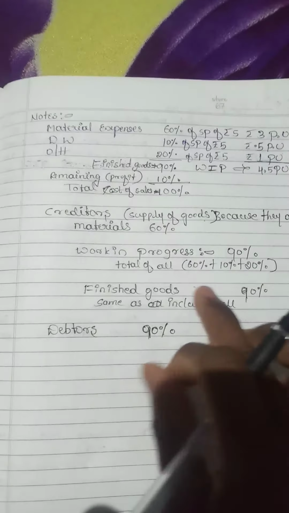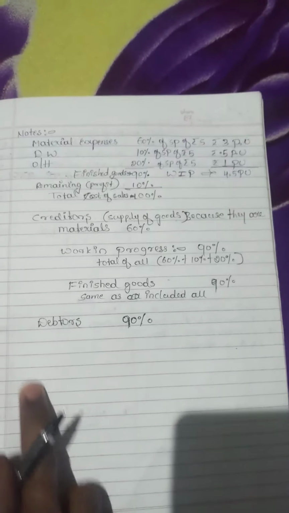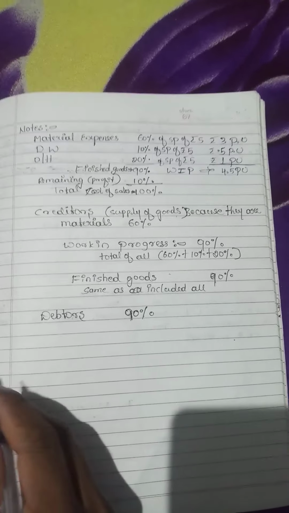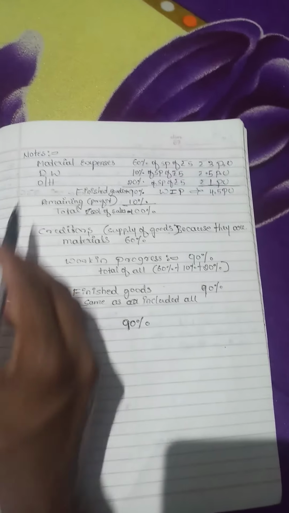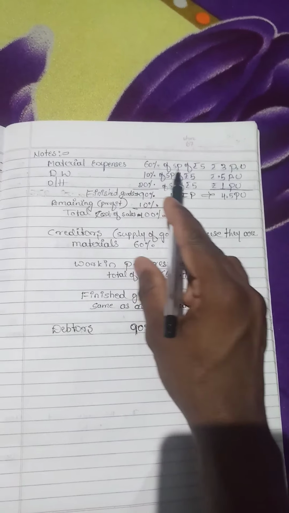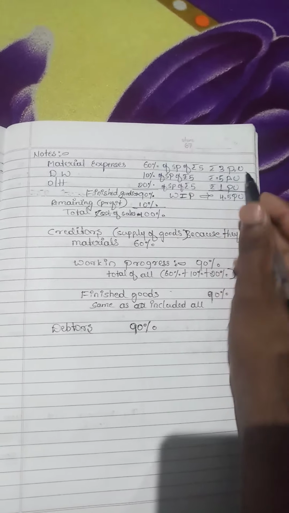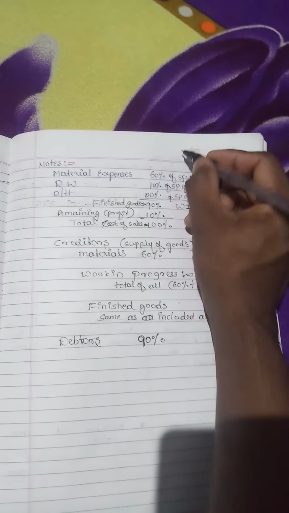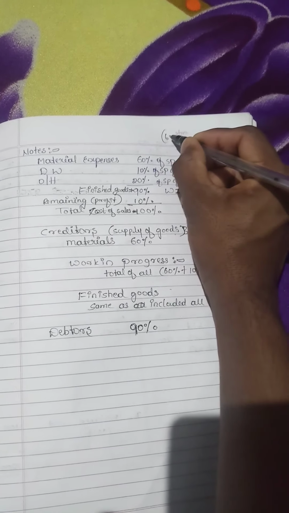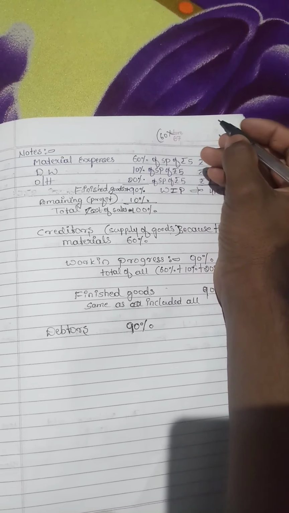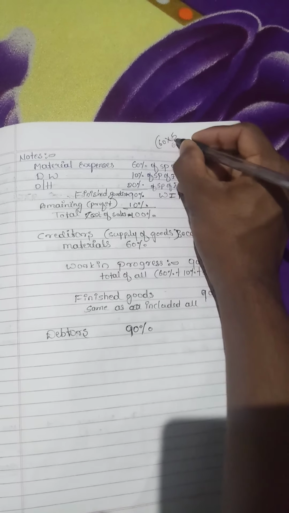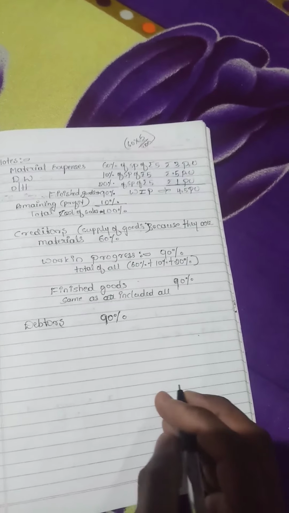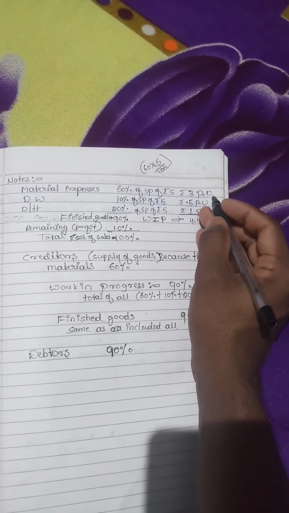Notes to clarify or calculate the information given in the question, that is notes. Materials expenses, 60% of selling price, which is 5 rupees, is 3 per unit. How will we consider this? 60 into 5 divided by 100, how much will you get? 3 per unit.